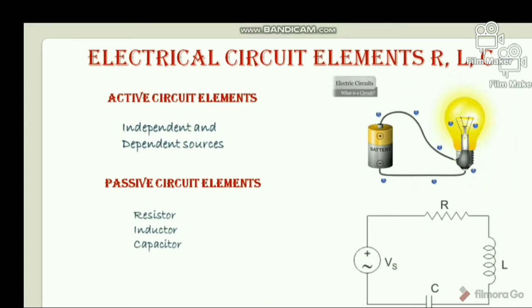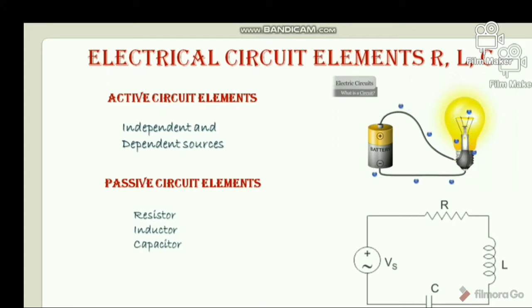The source provides energy to the electrons by setting up an electrical field which provides the electromotive force. Now the electrons leave the circuit through the load to the earth ground, thus completing a closed path. The load can be any simple home appliance like a television, lamp or refrigerator, or a complex load such as a hydroelectric power generating station.